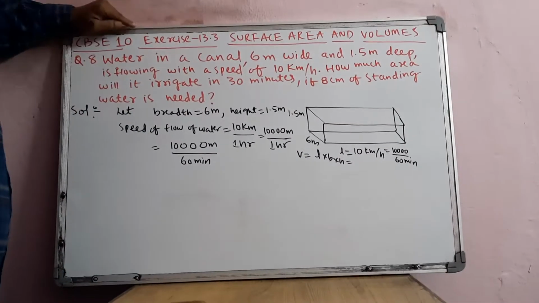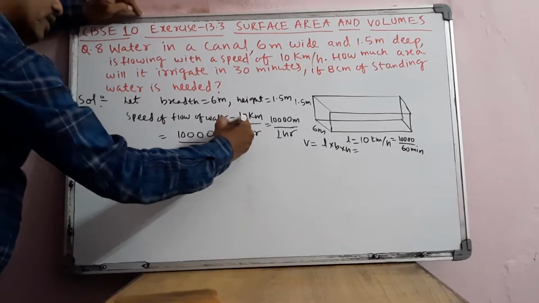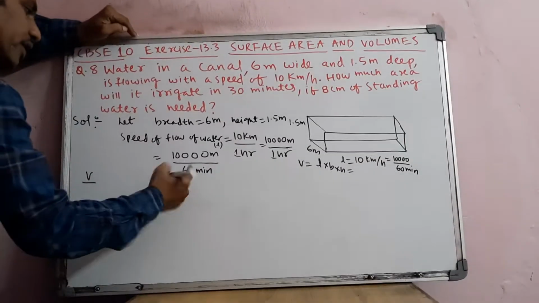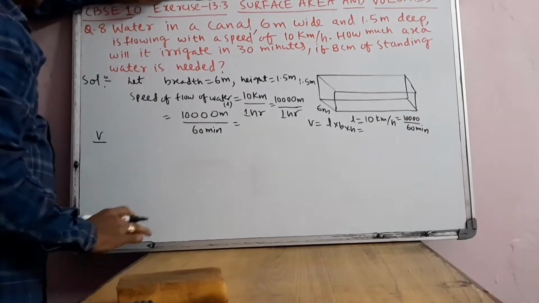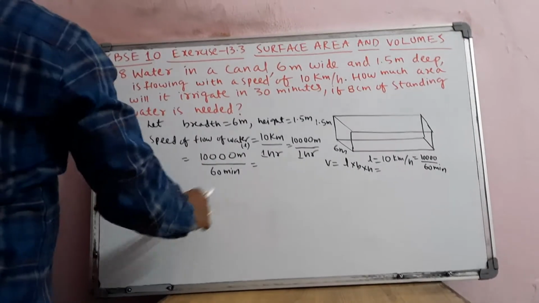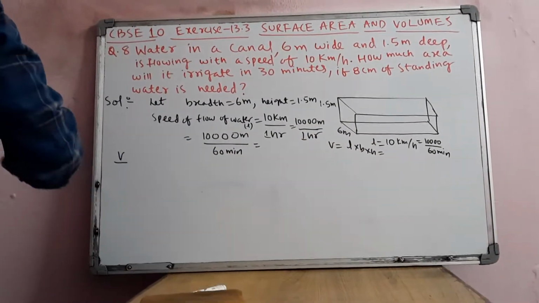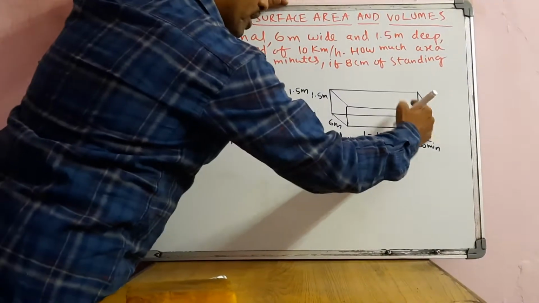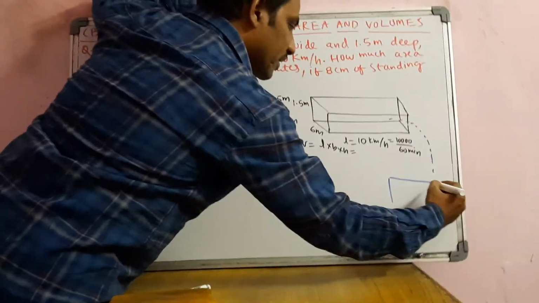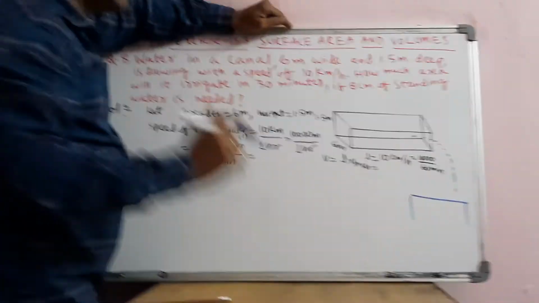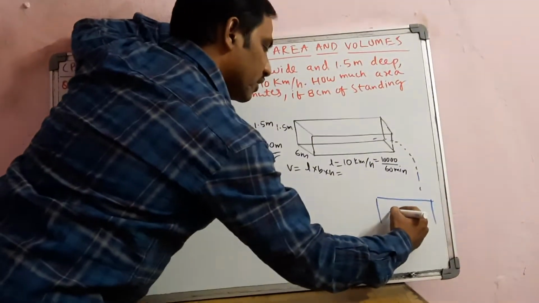Now what we are going to do is, if you take this, for example, as length, okay, length. So volume per, if you take for 1 minute, or otherwise if you want to keep that 60 as it is, then what will happen? So you can write like this. The logic here is, see, the volume of the cuboid: when the water is coming, this water will fall in a place, in an irrigated land, which will generally be in the shape of a cuboid. Okay, so for example it is falling in a land which is in the shape of a cuboid.